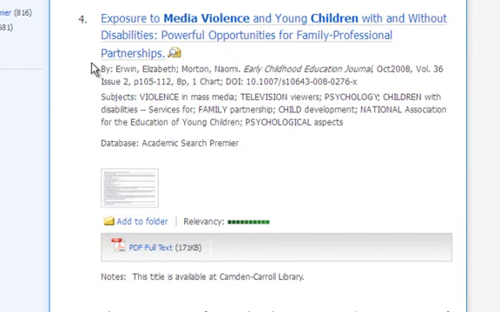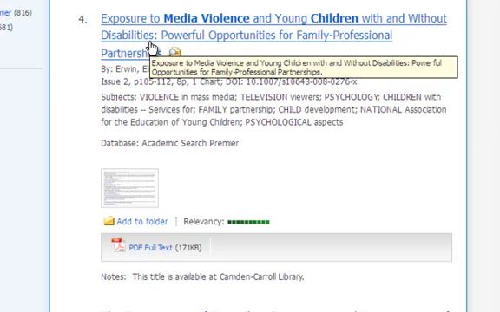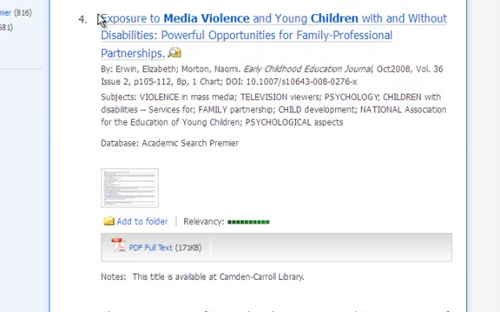Okay, so now let's actually take a look at the idea of subjects. With this particular article, we have exposure, which is a word we should be familiar with now, exposure to media violence in young children with and without disabilities. You'll notice that this article is adding a new concept, specifically children with disabilities or without disabilities, and looking at that particular comparison.